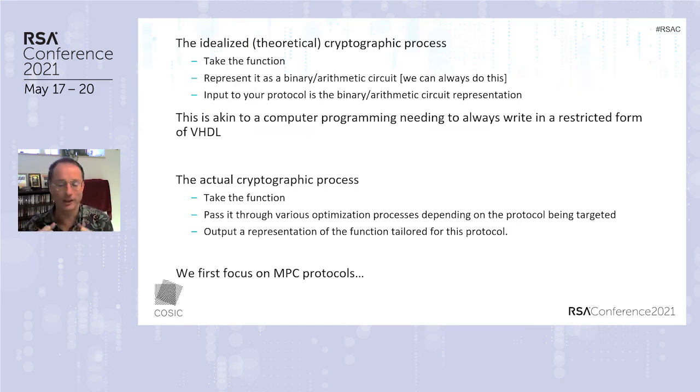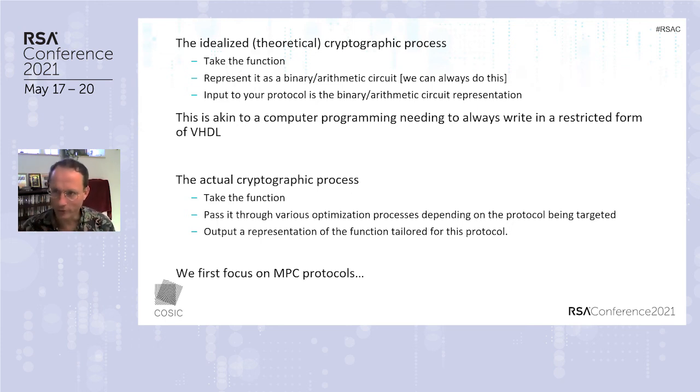Okay, so what happens in an ideal cryptographic world? In the ideal world the theoretical cryptographers live in, they take a function and represent it as a binary arithmetic circuit, which they can always do because it's basic first-year computer science. Then they input that circuit to the protocol, and they build their protocol on the basis that the input is a binary or arithmetic circuit. But this is completely impractical in the real world. This is akin to, in normal computing, the programmer writing in a restricted form of VHDL. And no one, except really hardcore hardware programmers, would do this, okay?